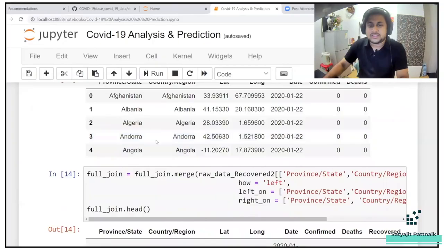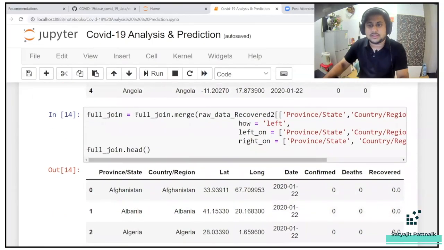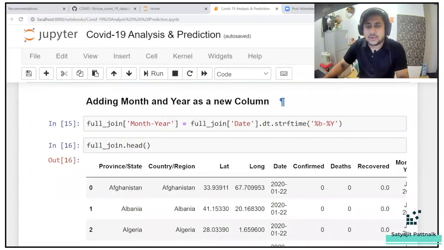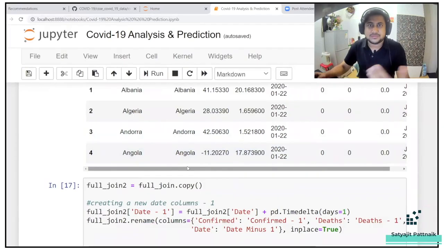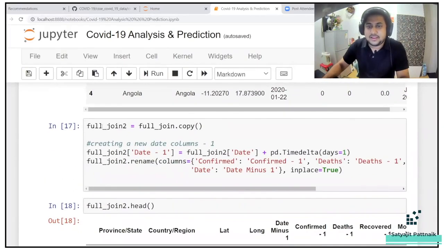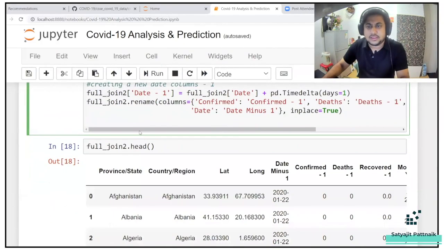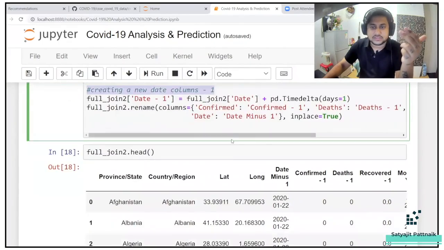You can check out this file for more information. Then he has done a full join, and finally he has added the month and the year as new columns. All these activities come under data cleaning and data transformation, right? So very easy to learn. He has also documented it well so that you understand.